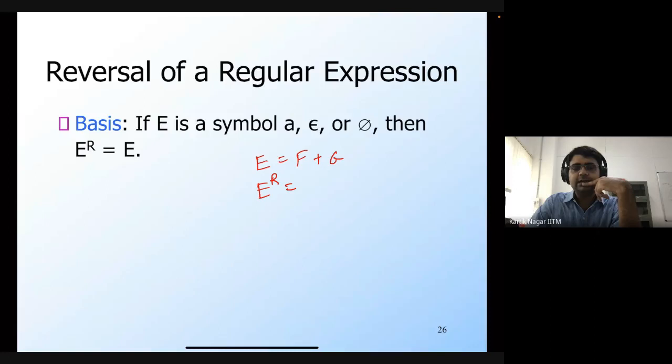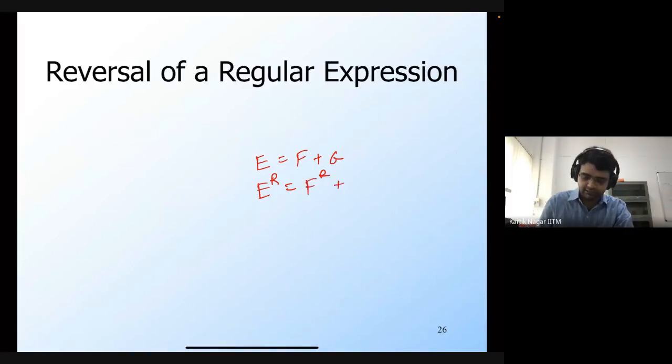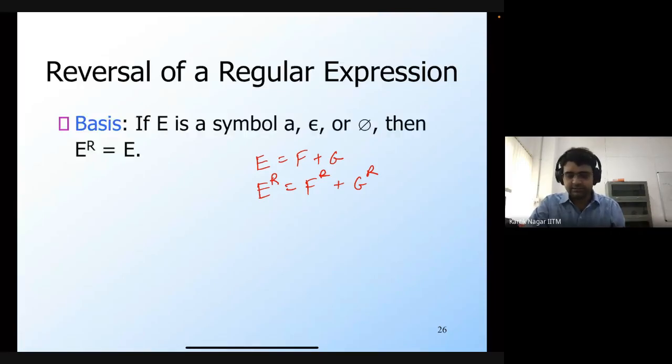The regular language described by the expression E is the union of the regular languages described by expressions F and G. Yeah, so Vikram is saying it is FR plus GR. Okay, so let me write that down: FR plus GR. Yeah, this is correct. If you want to reverse every string in the language which is described by E, then that means that you reverse every string in the language that is described by F and G. But that's the same as FR plus GR. So this is correct.